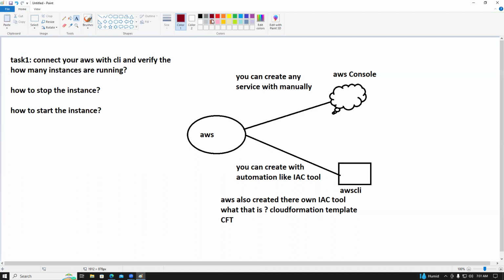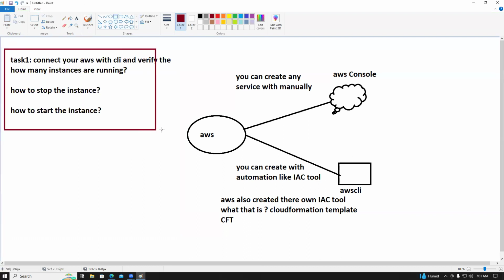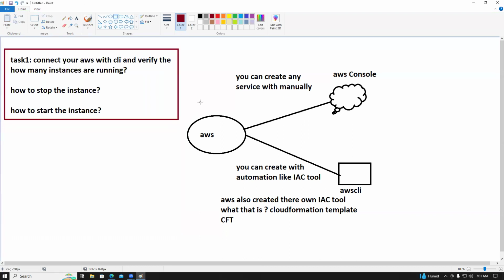You can do it tomorrow. Tomorrow I will ask you, and everyone should complete this task before the class. Otherwise, there is no class tomorrow. Yesterday and the day before yesterday I started Terraform, but you have not installed Terraform, right?